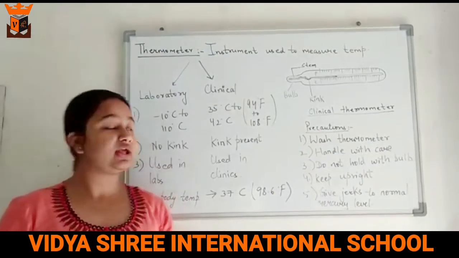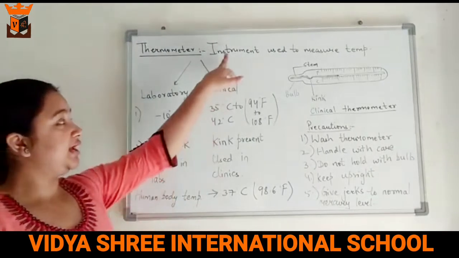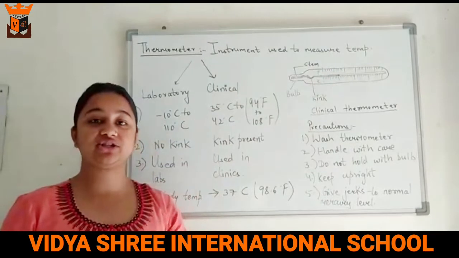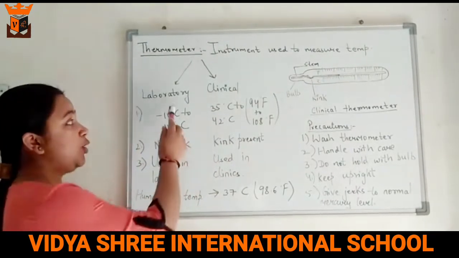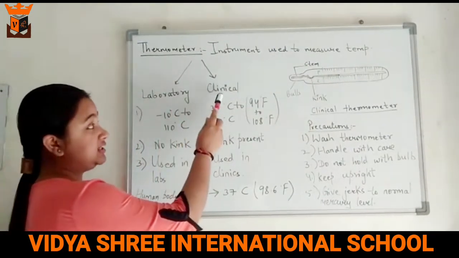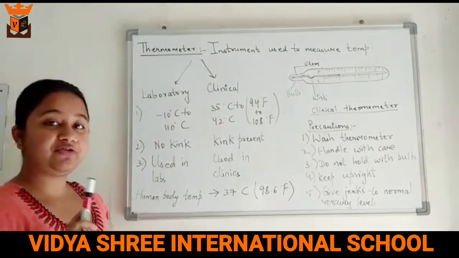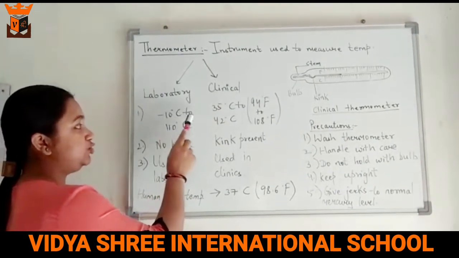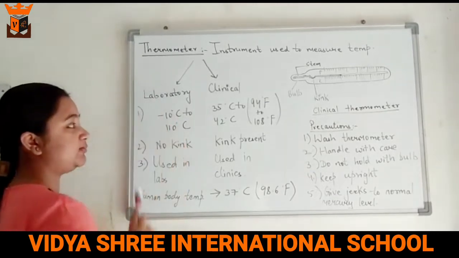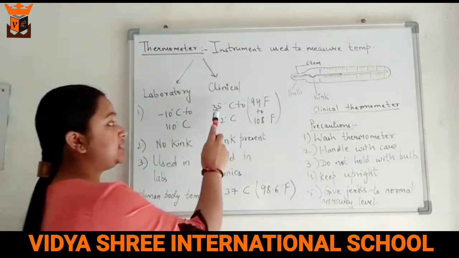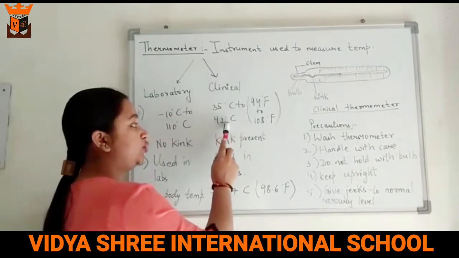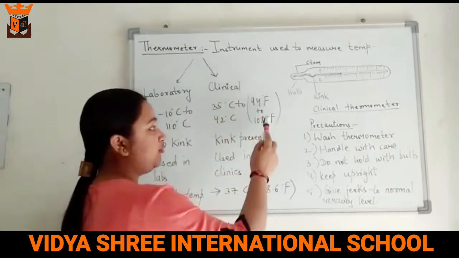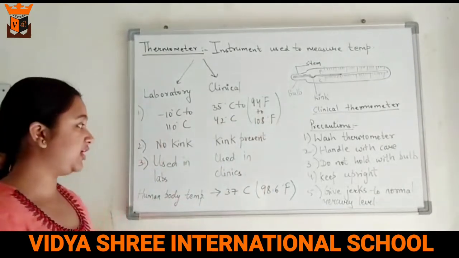Our last topic is the thermometer. It is an instrument which is used to measure temperature. There are generally two types of thermometer. One is a laboratory thermometer, another is a clinical thermometer, and the difference between them is the range: -10 to 110 degrees Celsius in the laboratory thermometer, whereas it is 35 degrees Celsius to 42 degrees Celsius in the clinical thermometer, or we can say 94 to 108 Fahrenheit.